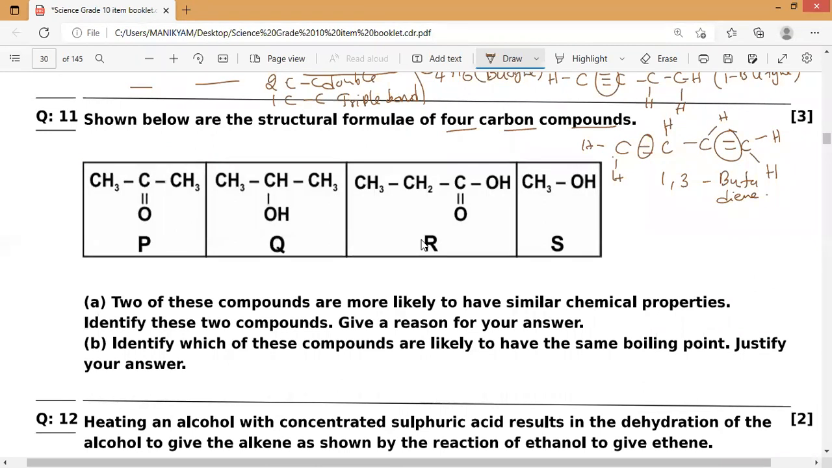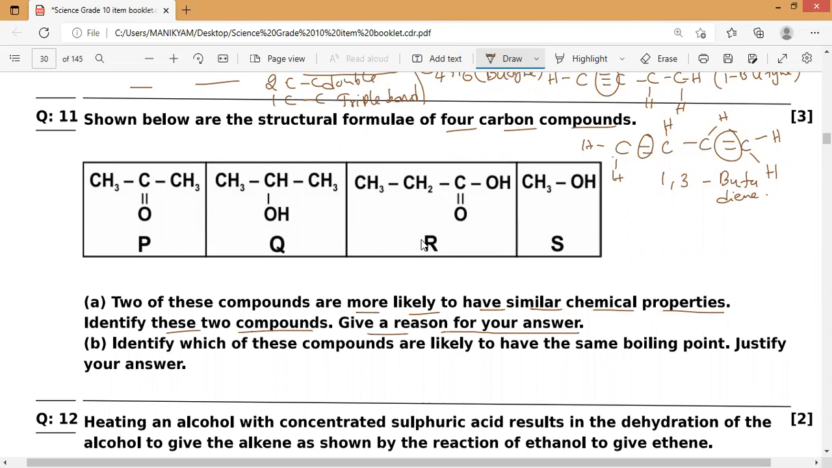Two of these compounds are most likely to have similar chemical properties. Identify these two compounds and give a reason for your answer. Similar chemical properties means they are definitely homologous. Homologous means they may be hydrocarbons or hydrocarbons with functional groups. If they have the same functional group, they have the same chemical properties, unlike isomers.